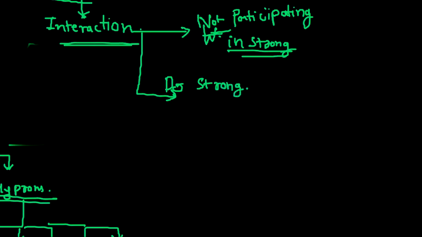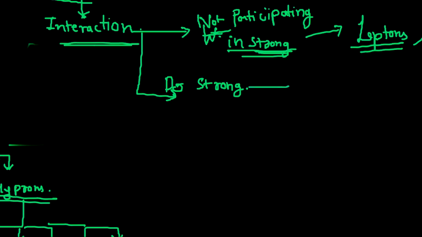The elementary particles which do not participate in the strong interaction are leptons. Then you have photons, gravitons, and all those things. They do not participate in the strong interaction.